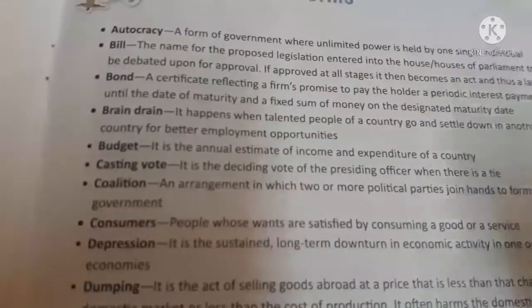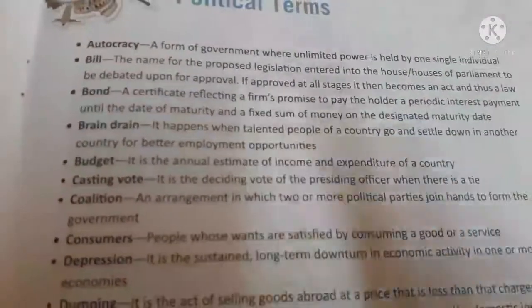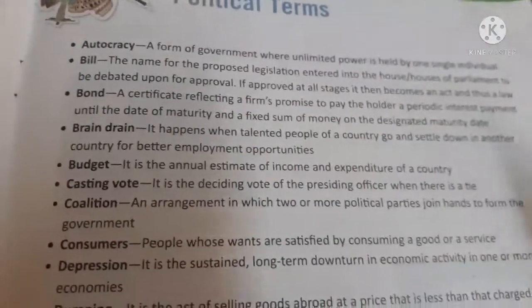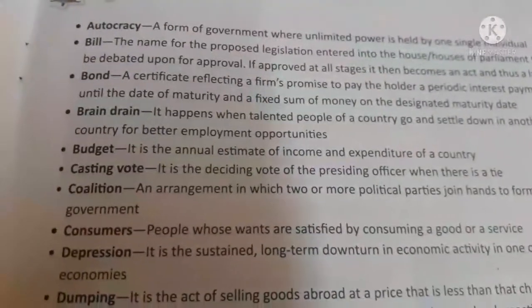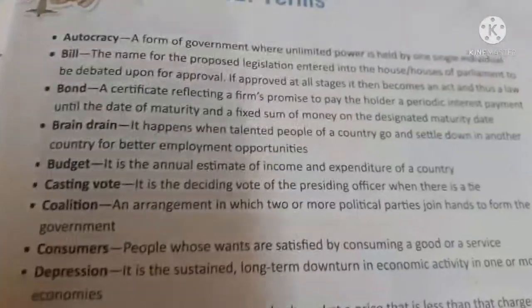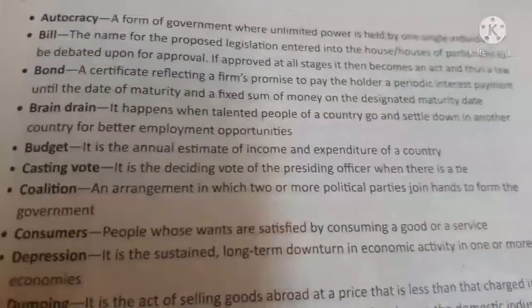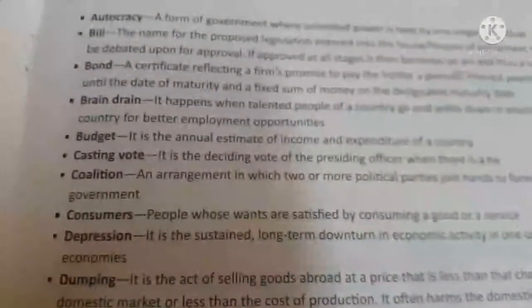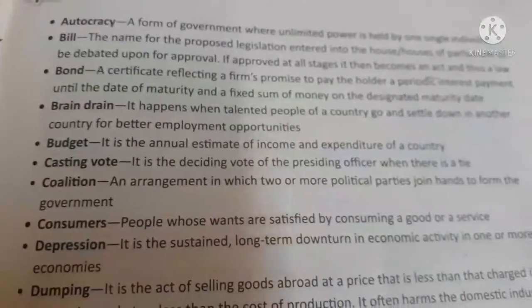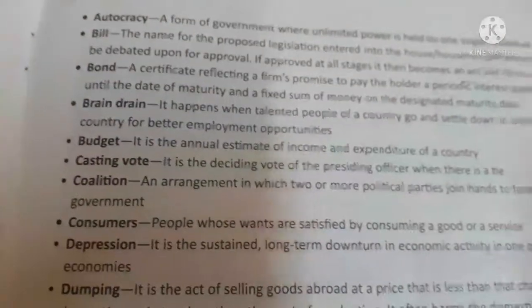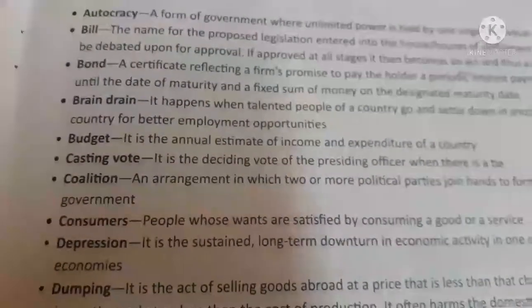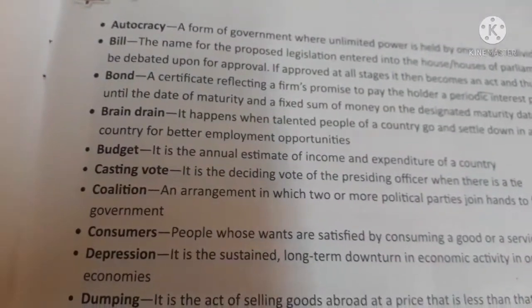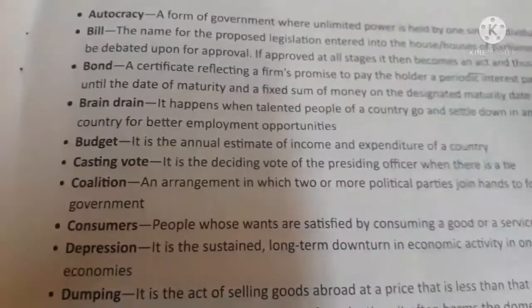If you have 542 members, let's say, then it should be accepted by somewhat near 300 members. If they accept it, then the law will be implemented, or it becomes an act, or a law from that minute on. So what is a bill? They propose the changes or the new law in the legislative assembly or parliament, and if more than half of the sitting members accept it, then it becomes an act or law.